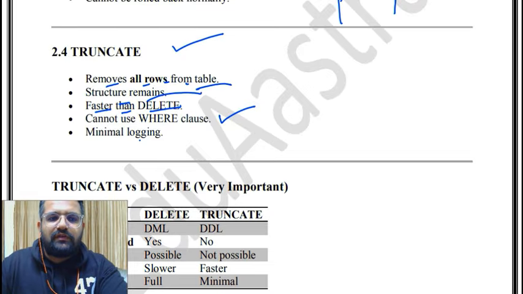So the difference between ALTER, DROP, DELETE, TRUNCATE, all of these are very important. So you will tell me what is the difference among these four: DROP, DELETE, TRUNCATE and ALTER.